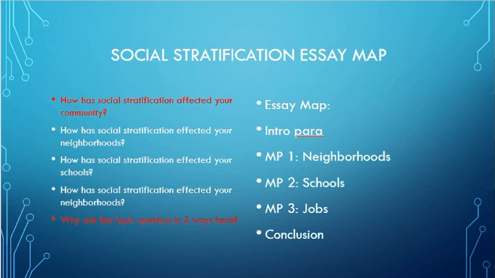Remember that you're going to have an intro paragraph that explains social stratification. Then you're going to transition down to what that's like in your town. Then your next paragraph, you're going to talk about your neighborhoods and how social stratification affects them. Then you're going to talk about your schools and how social stratification affects them. Then you're going to go through jobs in your community, how social stratification affects them. And then you're going to finish up with a conclusion.